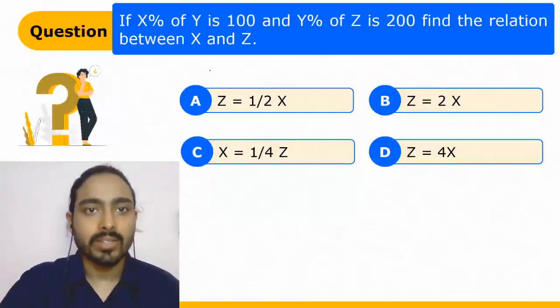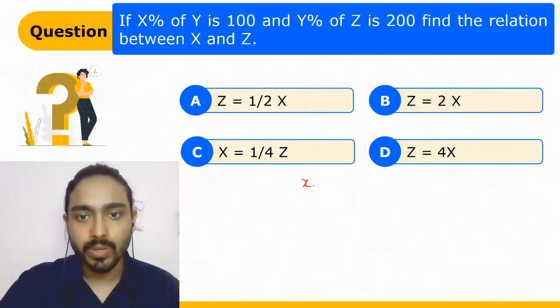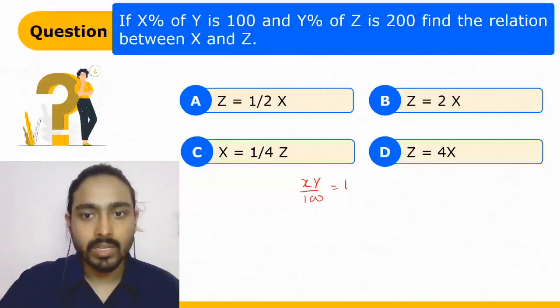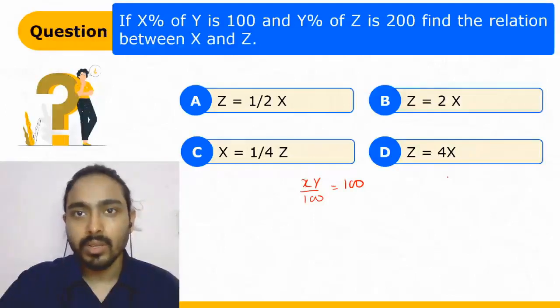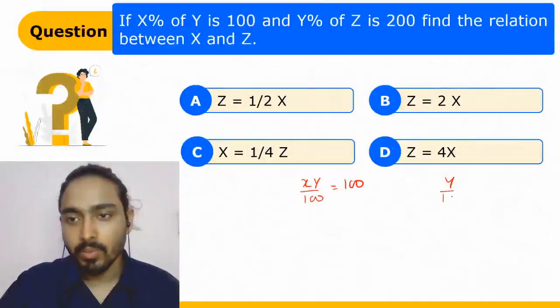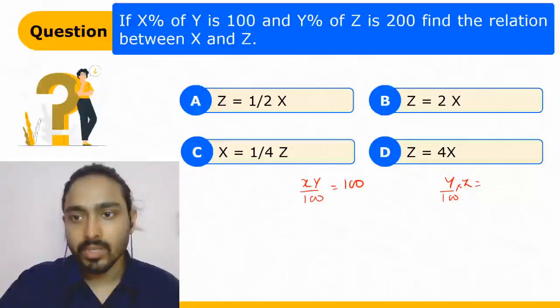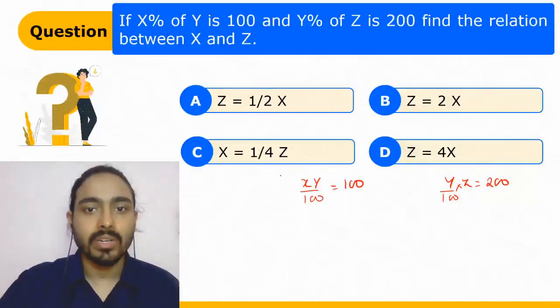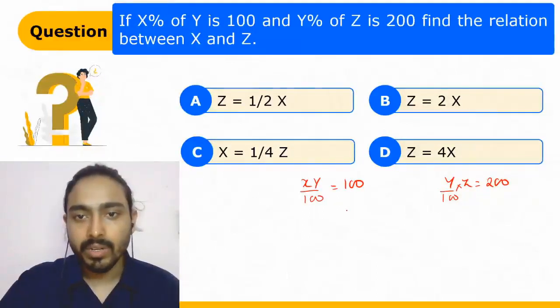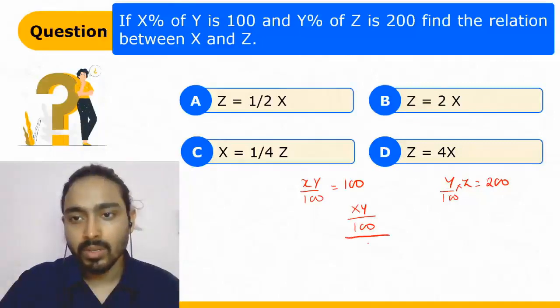If x percent of y is 100, so you just have to do xy upon 100 is equal to 100, right? And y percent of z, that is y upon 100 into z, is equal to 200. You have to find the relation between x and z. So we can directly find out when we divide xy upon 100 divided by yz upon 100 is equal to 100 upon 200.